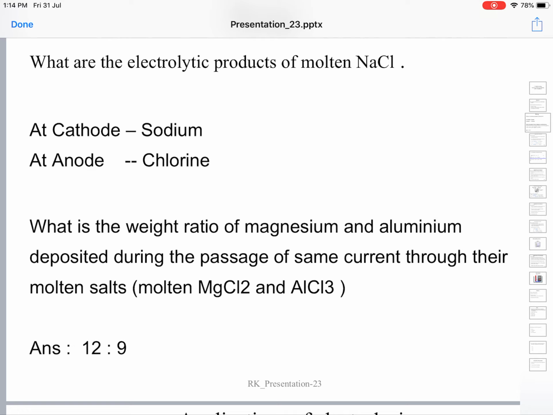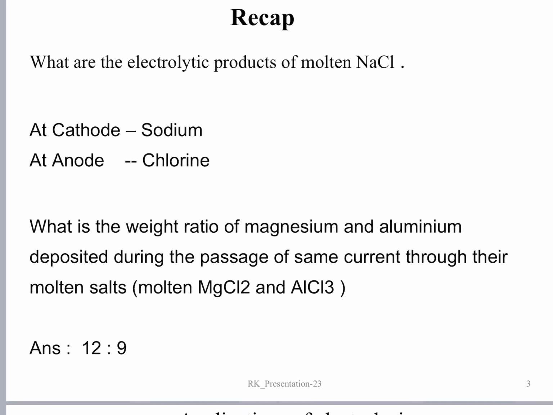When the electricity is switched on, these platinum electrodes become polar. One electrode becomes negatively charged, the other becomes positively charged. The negatively charged electrode is called the cathode, whereas the positively charged electrode is called the anode.